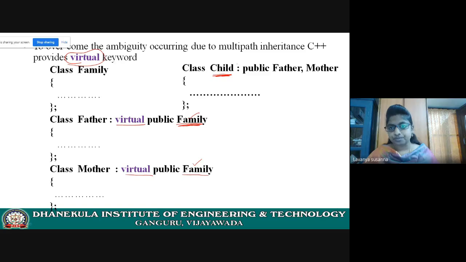Now family is a virtual base class. Now see, you're inheriting the child class here, public father, comma, mother. Now only one copy will be inherited. Only one copy of family will be inherited. In this way you can avoid the duplicate properties of family by making the family base class a virtual base class. In this way, you are going to solve it in C++ by using the virtual keyword. I hope you understood. If there are any doubts, please respond.